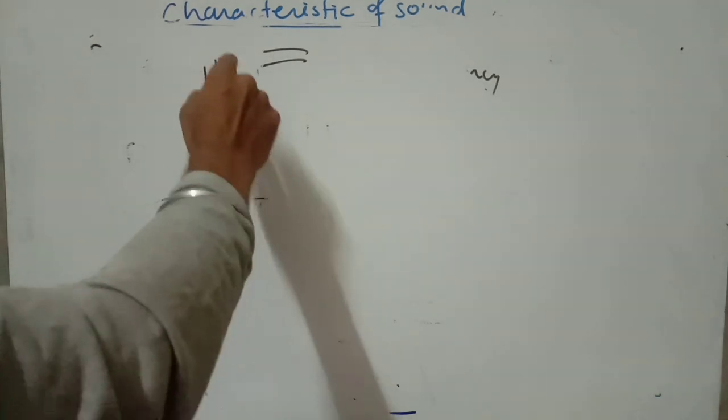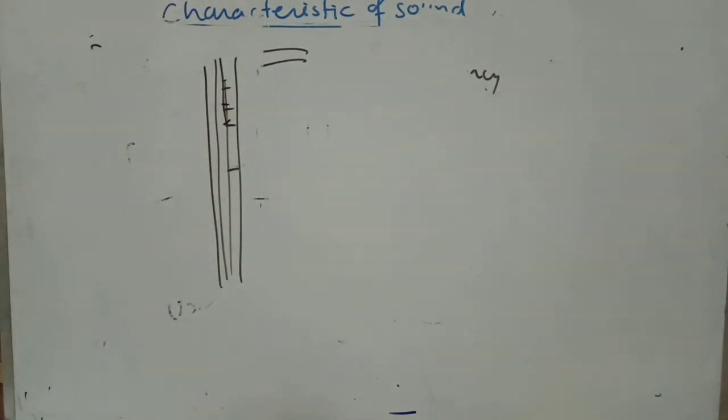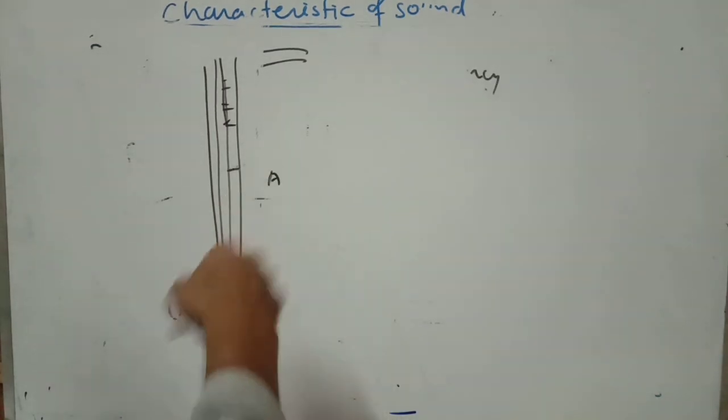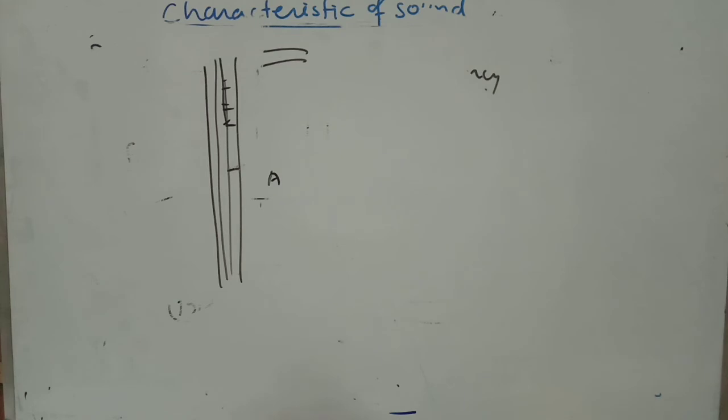So here the frequency will increase, that means pitch also increases. And it also depends upon area. As area decreases, frequency also increases.